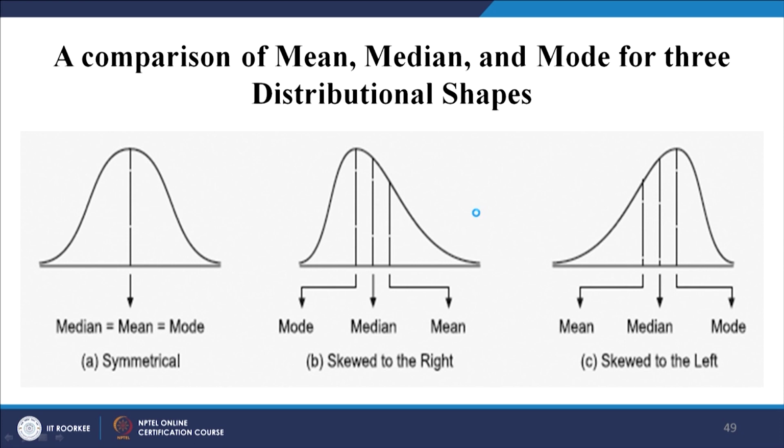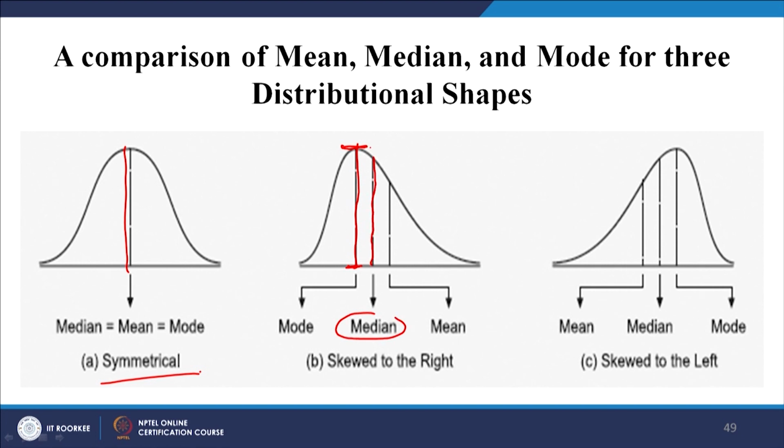Now, look at this diagram and it will be clearer to you. In the first case, this is a symmetrical case, as you can see: mean, median, mode are all lying in the same place. But if you look at this graph, it looks slightly tilted, correct. So here, the highest peak is at this point. This is my mode, the highest frequency point. The middle point which cuts it into equal parts is the median.